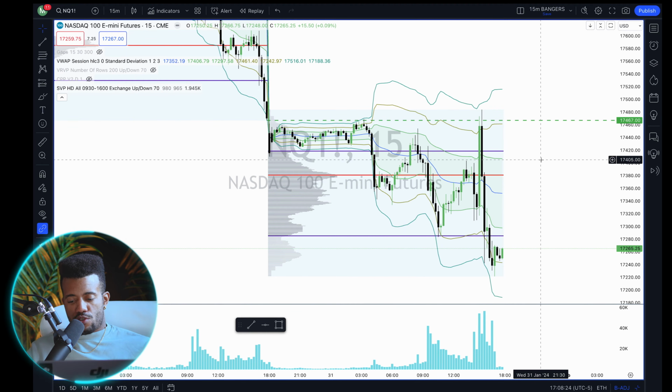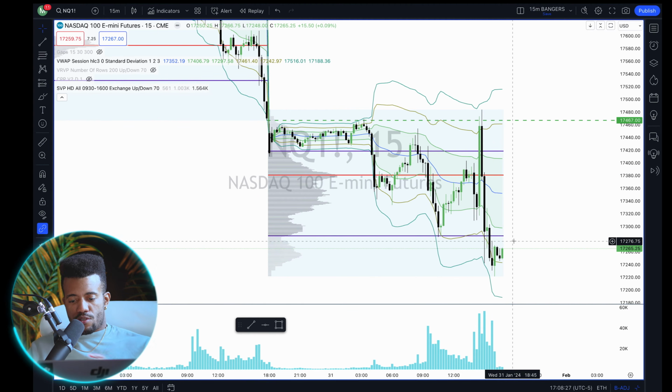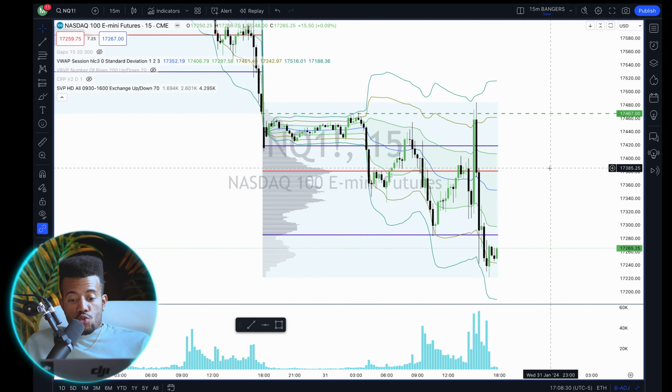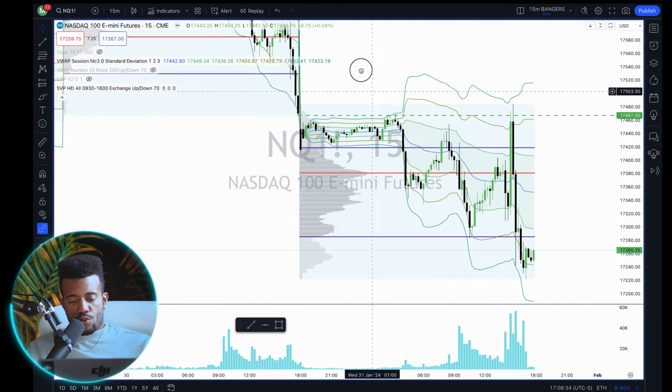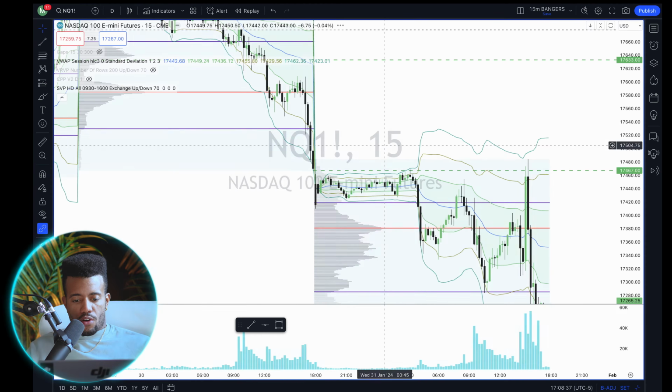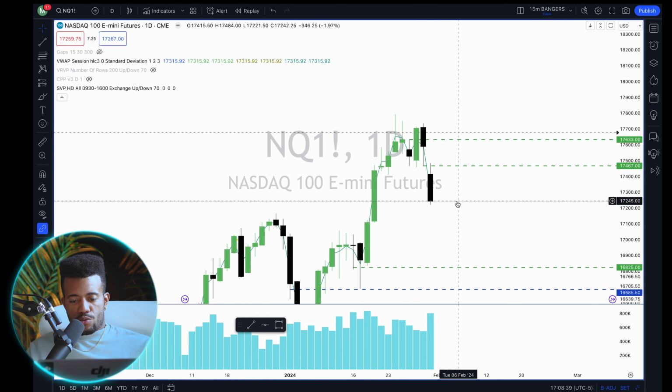So the session just closed. It's a little after 5, which is nice. Market's not currently moving. That's great. So what were the big hits today? We had a very obvious range. You can see here that we sold off overnight. And if we go to the 1 day on NQ, we gap down. So we gap down overnight.